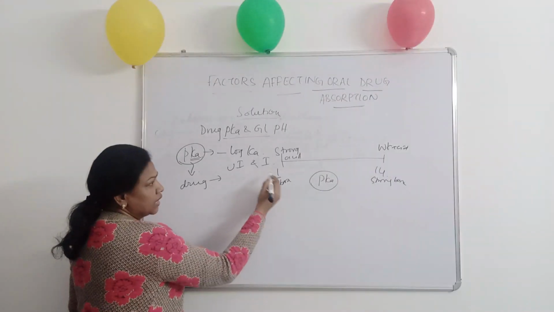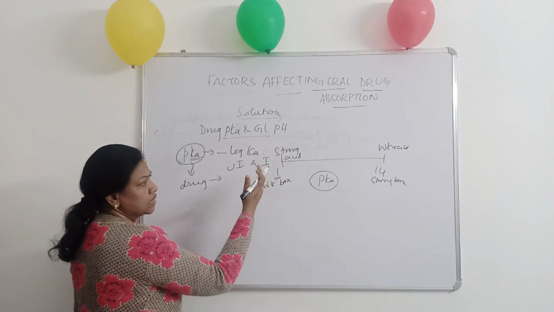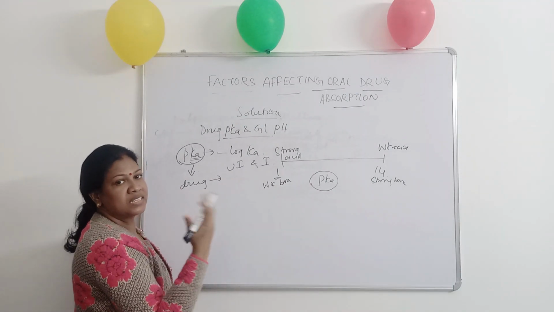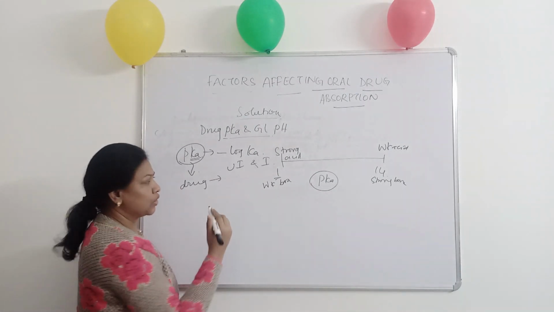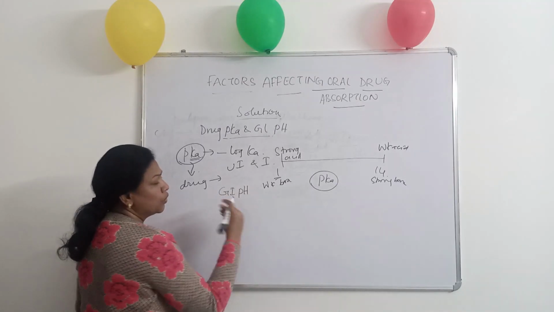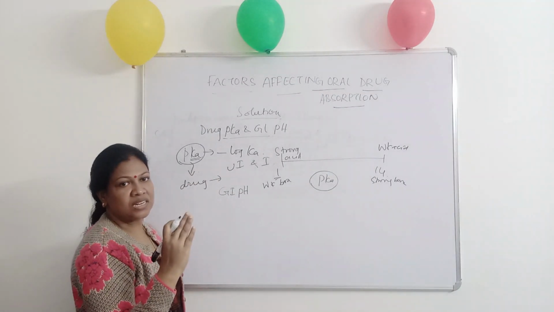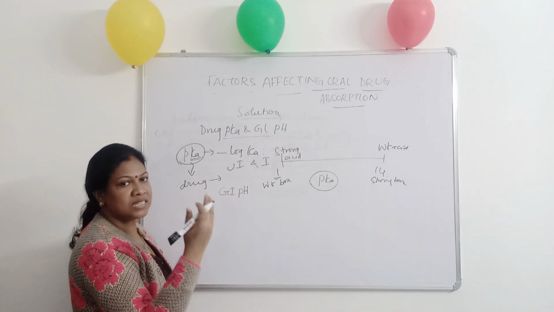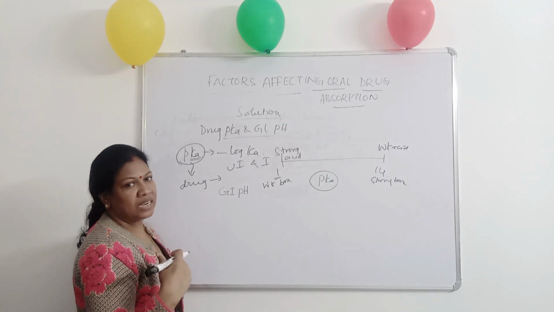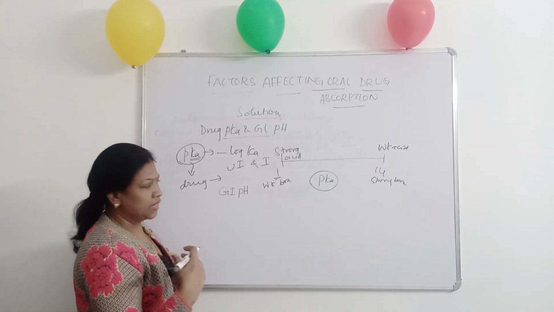So for a weakly acidic or strongly acidic drug, or a weakly basic or strongly basic drug, where it gets ionized and where it gets unionized depends upon the GI pH. So we have differences in pH in the GIT. That is, the stomach has acidic pH, the small intestine has basic pH, and the large intestine is still basic pH.